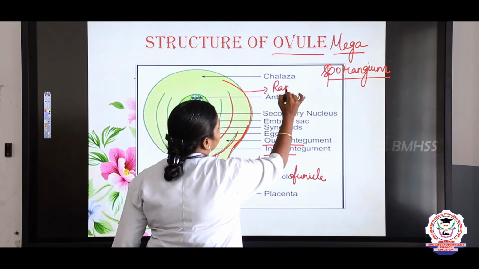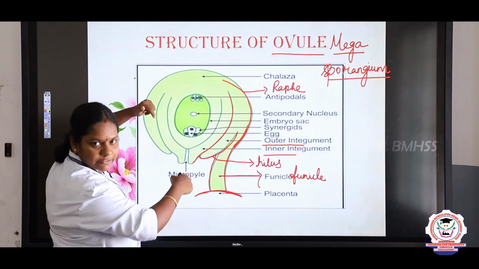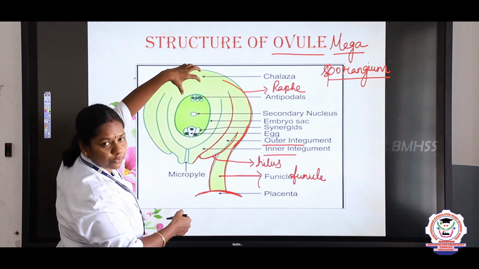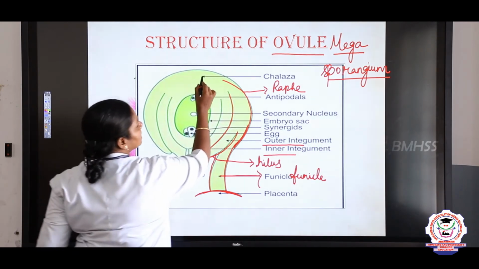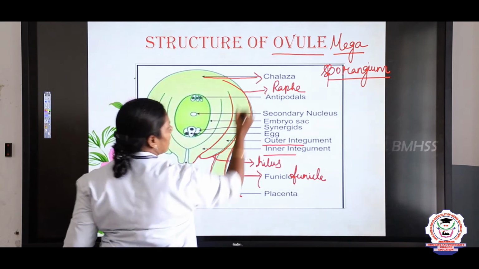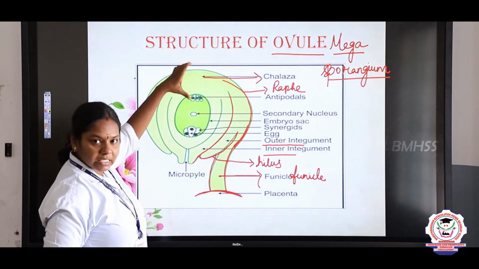What we call? It is a raphe. And since the ovule is inverted, this is the basal portion of the ovule and this is the top portion of the ovule. So what is the basal portion, children? Chalaza. Since chalaza is present, it is said to be the chalazal end.